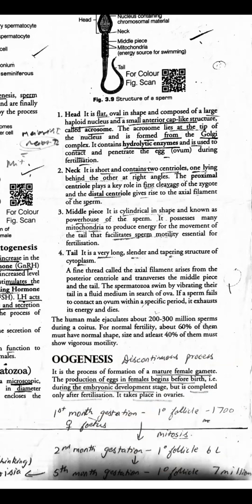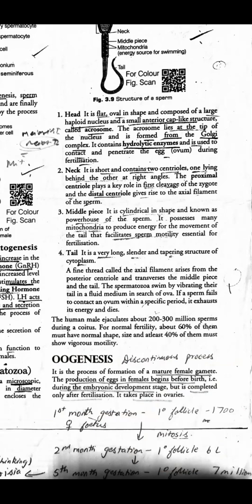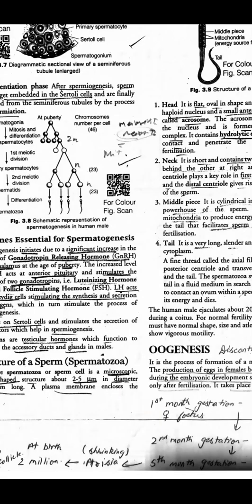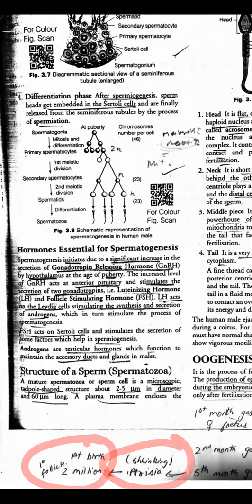From the 6 lakhs, it can become 7 million, but at the time of birth, most of your follicles shrink. It is called atresia. What is this process called? Atresia, shrinking of the follicles, and you are left with only 2 million during birth.